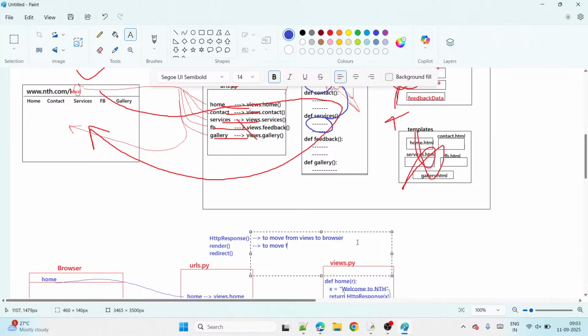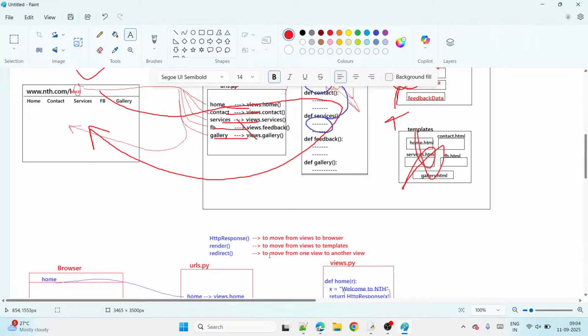To move from views to which one? To templates, guys. Then we use render. And then what here? Redirect. To move from one view to another view. That's all. Then what do we use? We use redirect, guys.